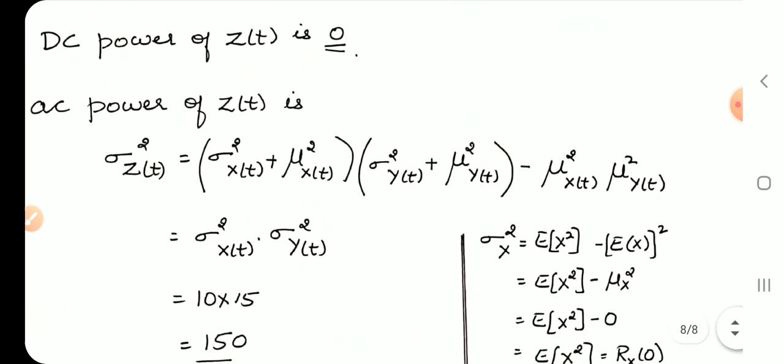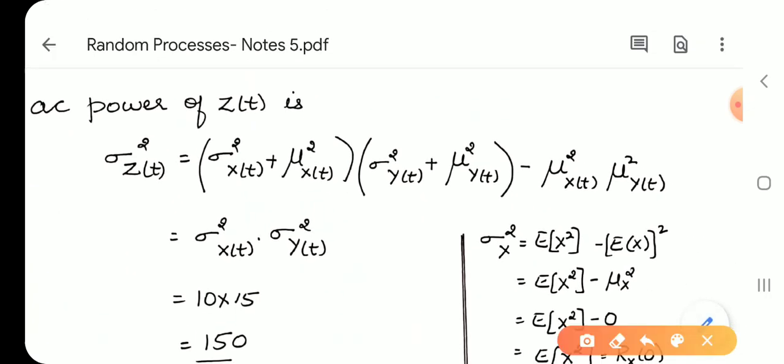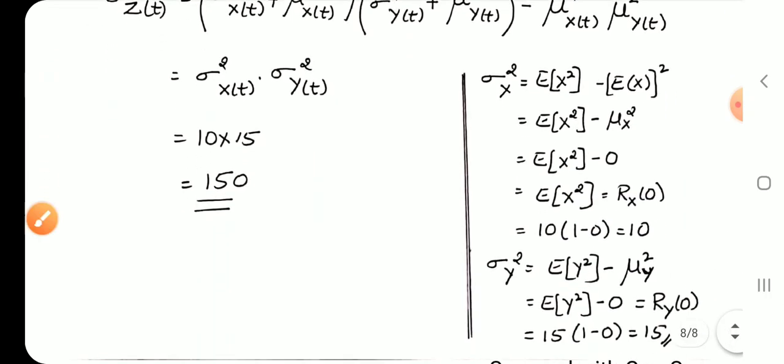Now let us find the AC power. AC power is given by the variance, sigma_z square. We have used this already. Two of these terms are 0, so we get it as the product of sigma_x square into sigma_y square.